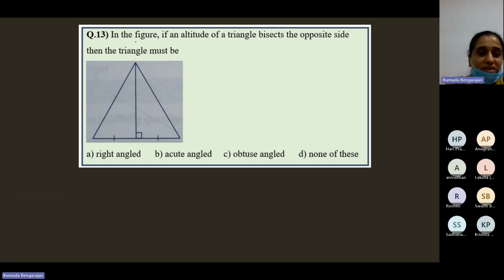See, the first thing is, it's given in the figure. This figure is not a right triangle, no? It's not an obtuse triangle. It is an acute triangle. In the figure, if an altitude of the triangle bisects the opposite side, then the triangle must be... So here I have to say it's acute only. That's how I understand.